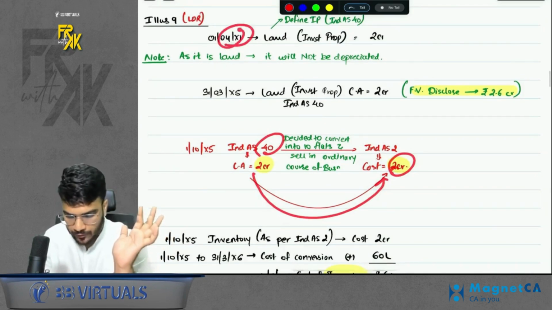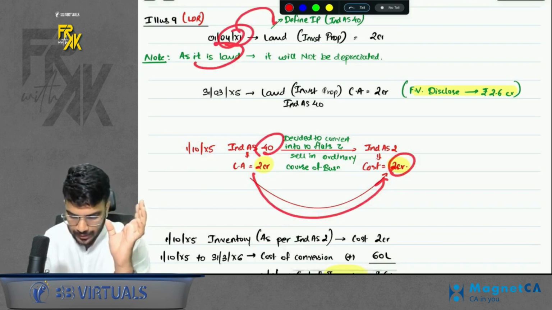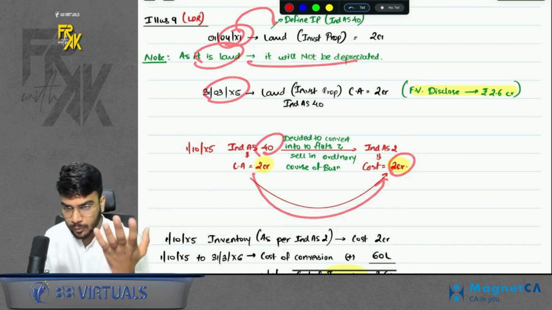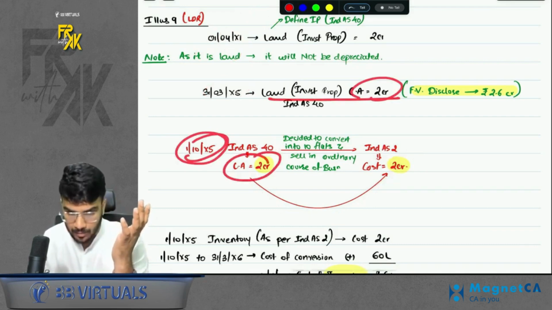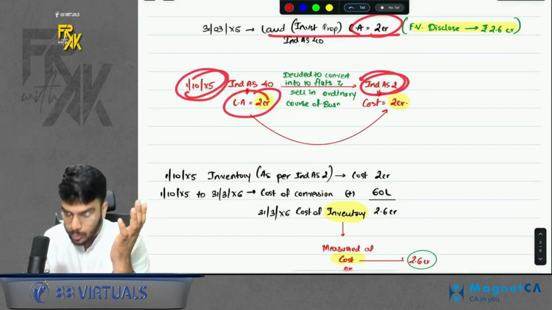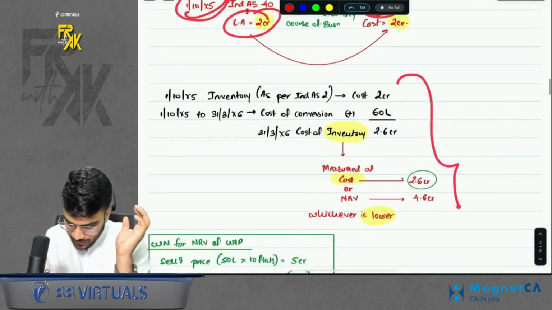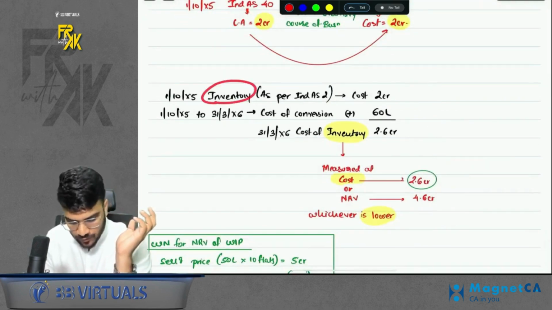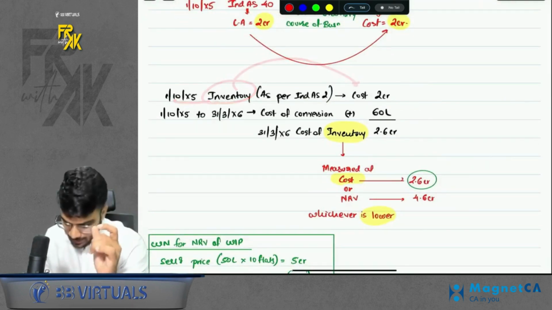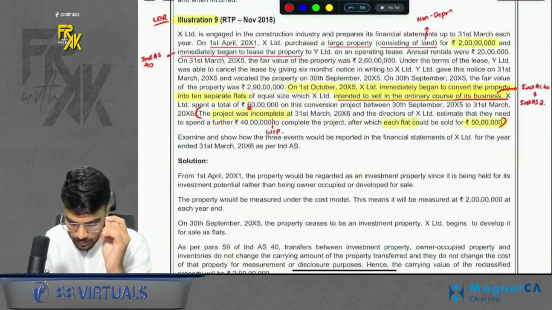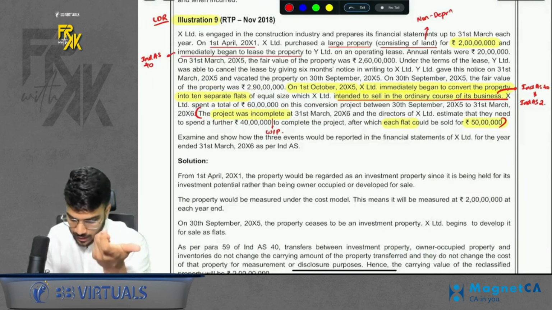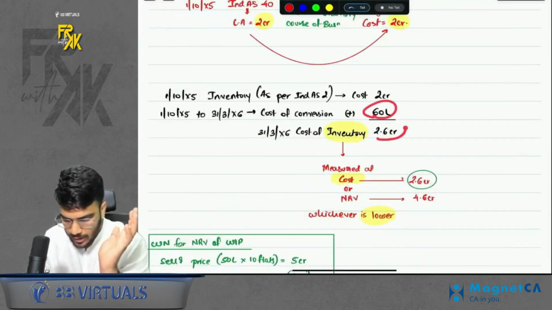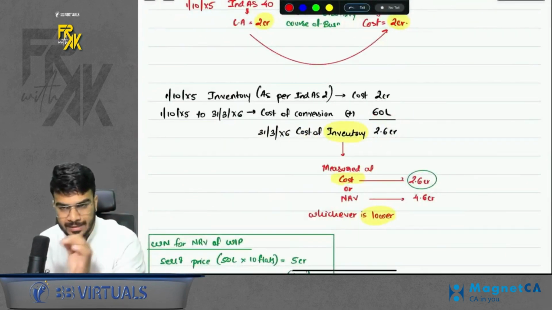So I showed it. On first day we have a land also, then land is not depreciated. So after 4 years also it will be at the same carrying amount, and the day of transfer also it will be at the same carrying amount. Now once it is gone into Ind AS 2, now the provisions of Ind AS 2 are applicable. So what we did was 1st October the inventory's cost was 2 CR. Then we also incurred some construction cost because we wanted to convert the land into some flats. So we incurred a construction cost of 60 lakhs. So now total cost of inventory is 2.6 CR on year end.